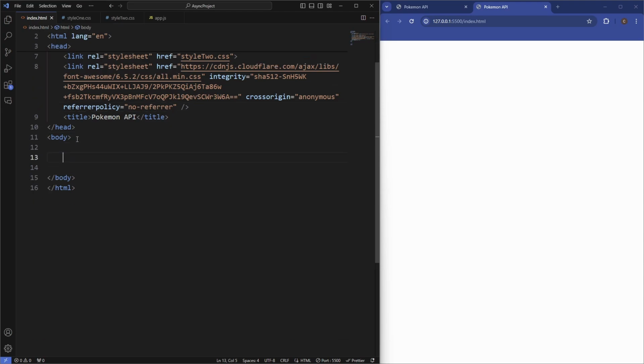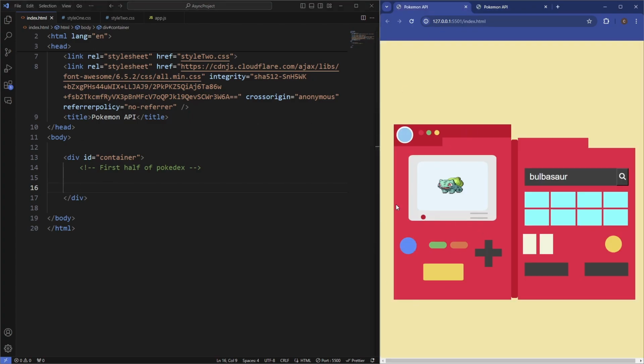Now inside the body, we're going to wrap all of this inside a container. And then we're just going to have a comment here saying first half of Pokedex. And this is going to be this half here.